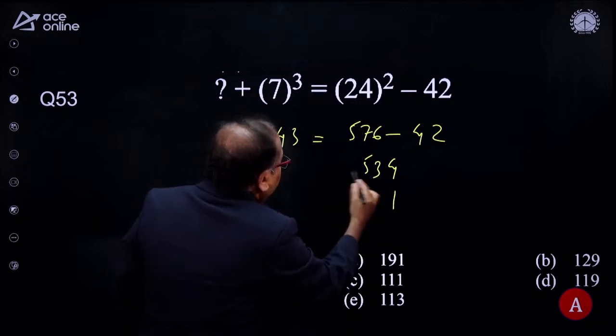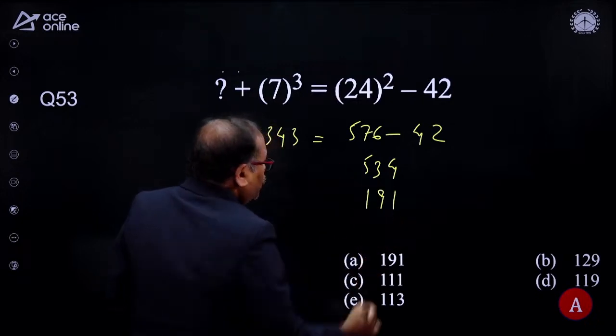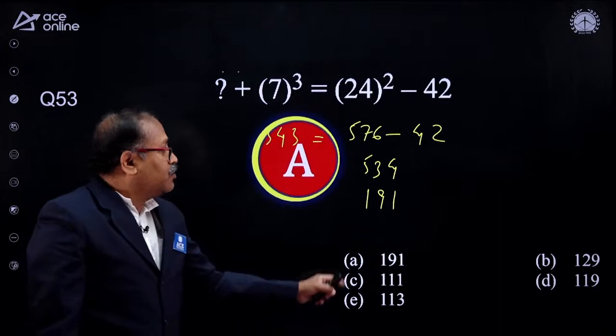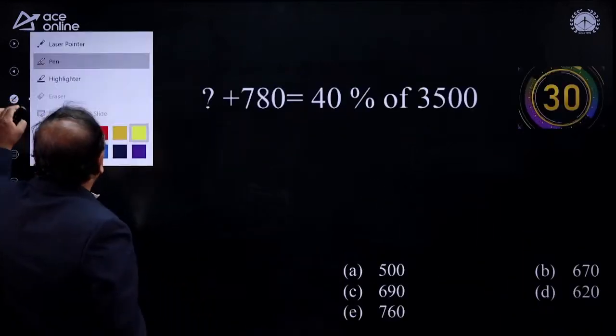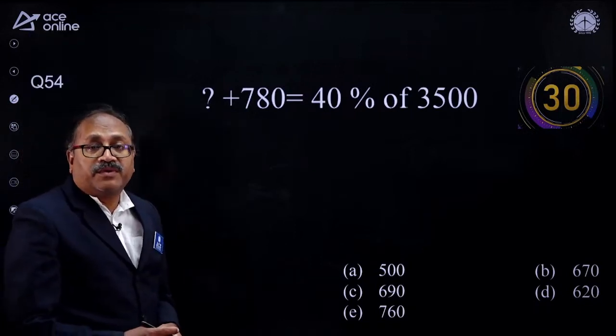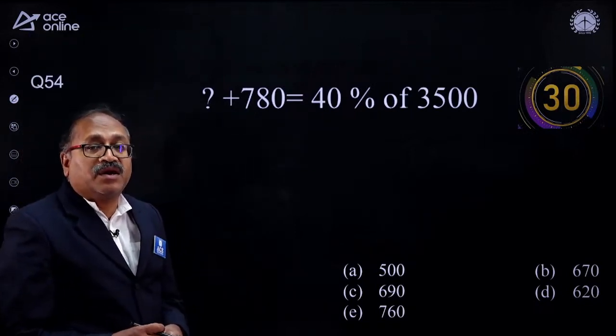So this is 1 and this is 9 and this is 191. Your option choice 1 is correct. A is correct. So now coming to the next question here. There were 10 questions actually. I only picked up the 8 questions.